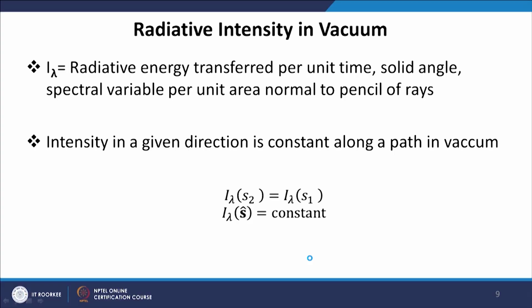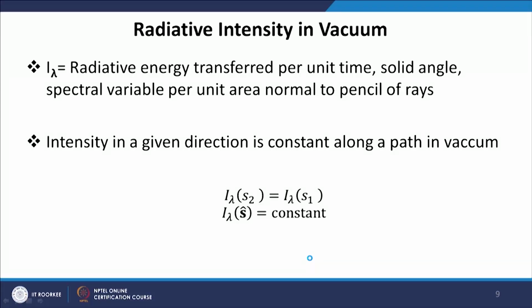Before we start writing the equation of radiative transfer for participating media, we recapitulate the definition of intensity. Radiative intensity is basically defined as energy transferred per unit time, per unit solid angle, per unit area normal to the pencil of rays, and spectral intensity also has per unit wavelength.